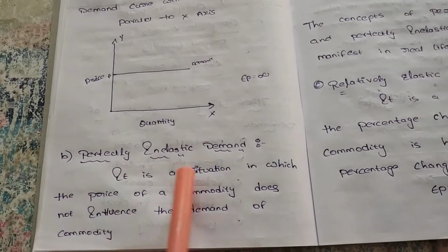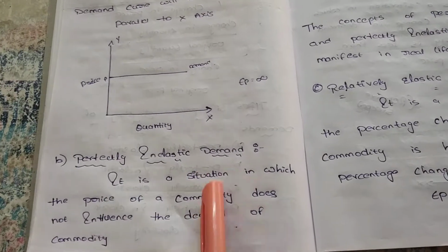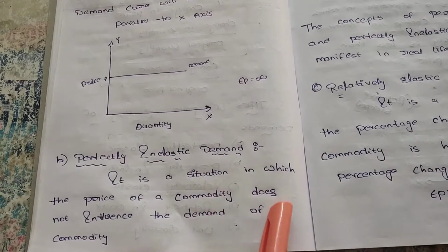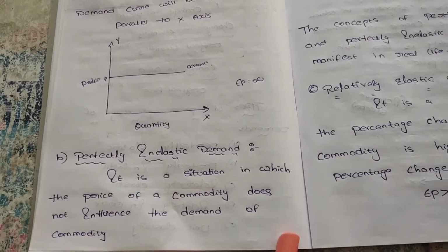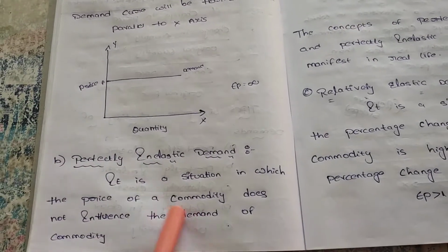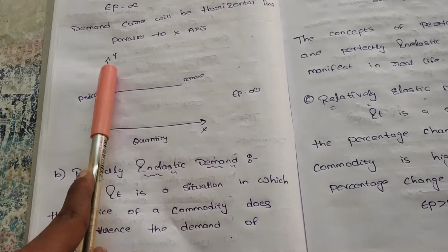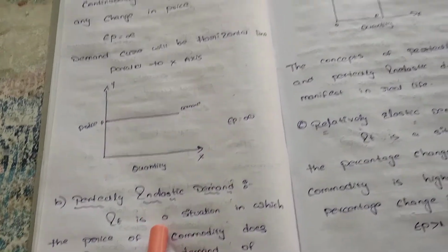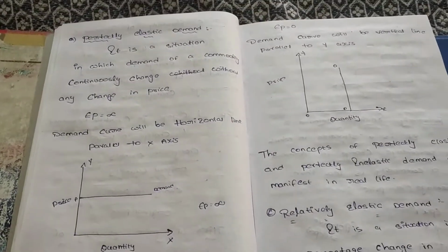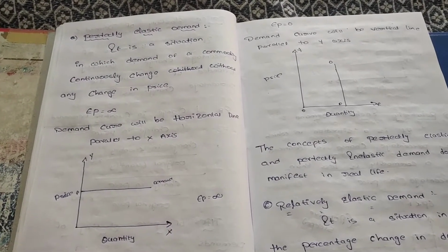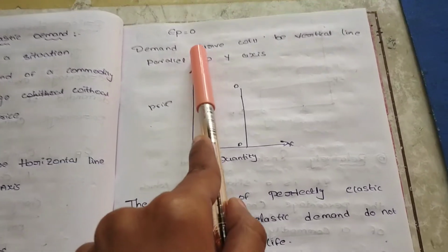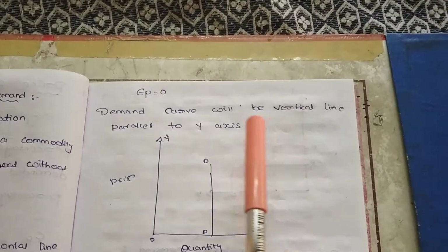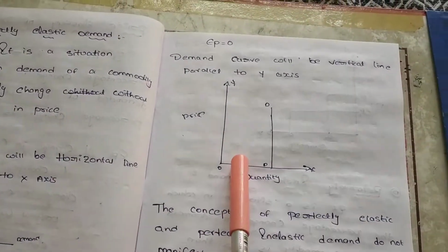Next, perfectly inelastic demand. It is a situation in which the price of a commodity does not influence the demand of the commodity. If the price increases or decreases, the demand stays the same. Here it is reversed: there are fluctuations in prices, but the demand is constant. The demand curve will be vertical, parallel to the y-axis. That one is horizontal, this one is vertical.